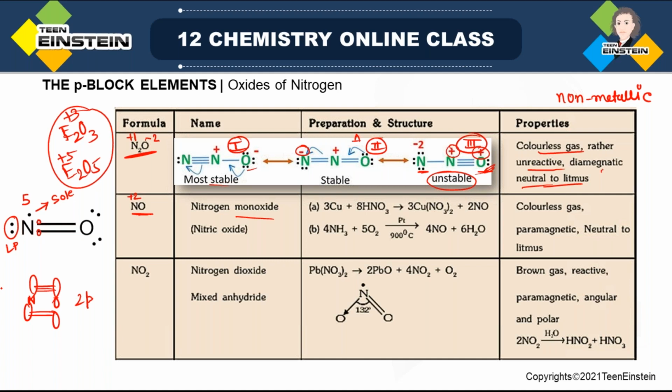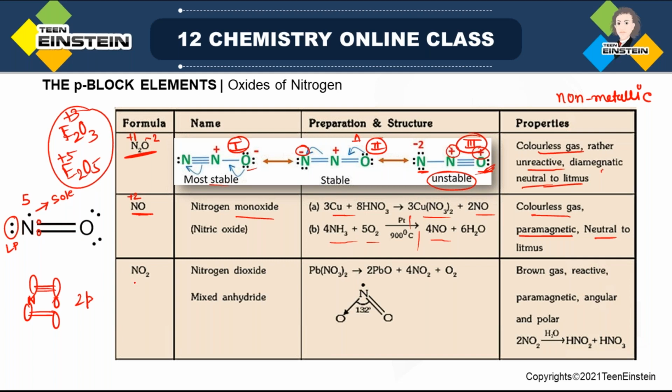Fine. So this molecule is basically an odd electron molecule. Remember, it is an odd electron molecule, and that is the reason that it is paramagnetic in nature. This is also neutral because its oxidation state is also not very high. A colorless gas. How can you make it? Starting from copper and HNO3, copper nitrate and NO are produced, and when ammonia reacts with oxygen in the presence of a platinum catalyst at 900 degrees centigrade, this gas is also produced.